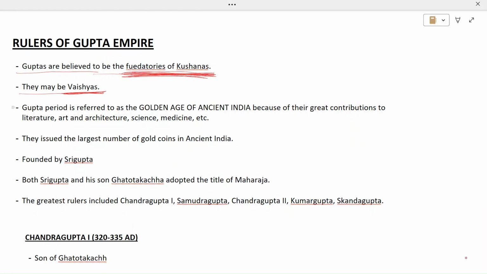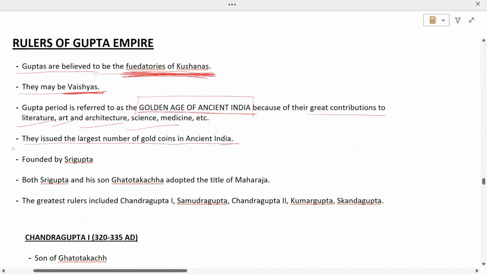Now, the Gupta period is referred to as the golden age of ancient India because of their great contributions to literature, art, architecture, science, etc. Because of their tremendous contribution, that time period during the Guptas is known as the golden age of ancient India. They issued the largest number of gold coins in ancient India. So, this is an important point.